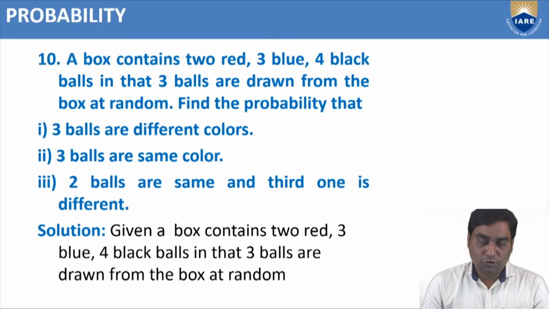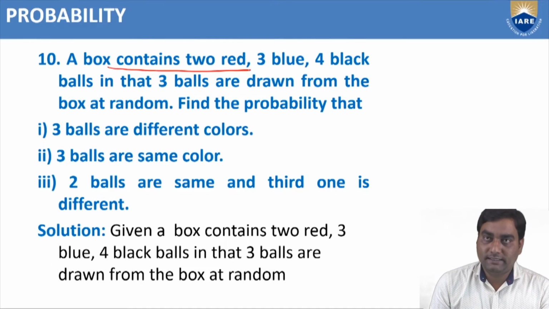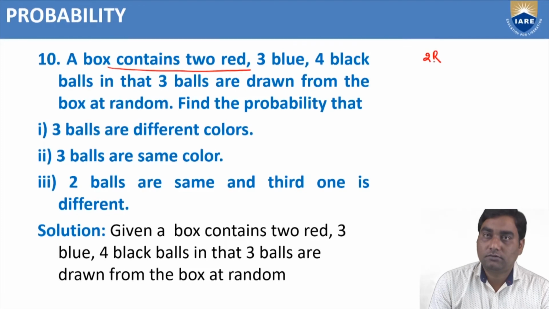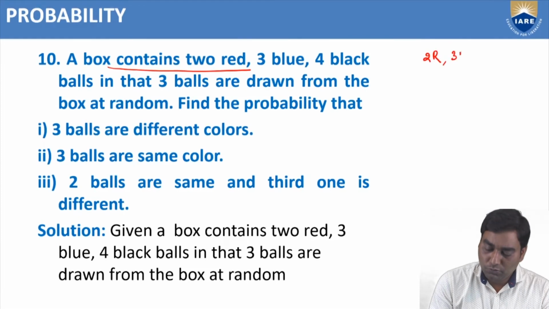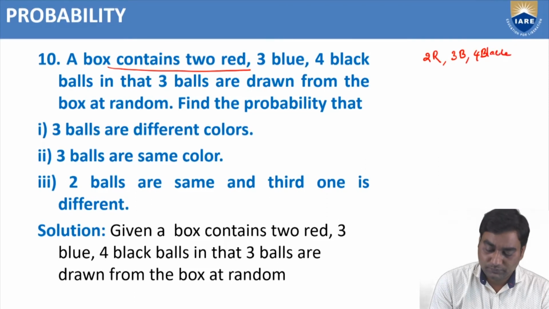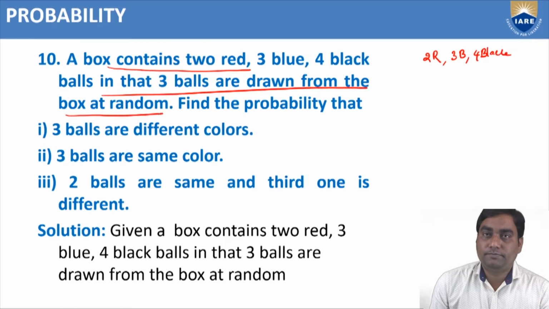And the last problem in this probability: a box contains 2 red balls, 3 blue balls and 4 black balls. 3 balls are drawn from the box at random.